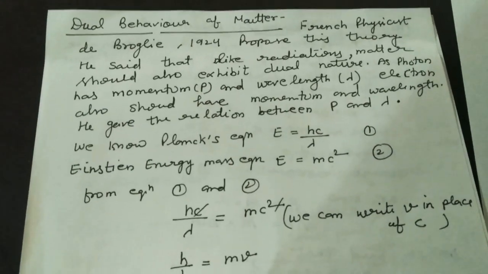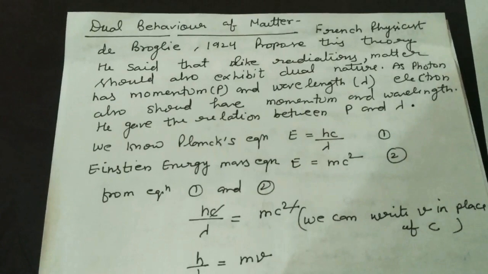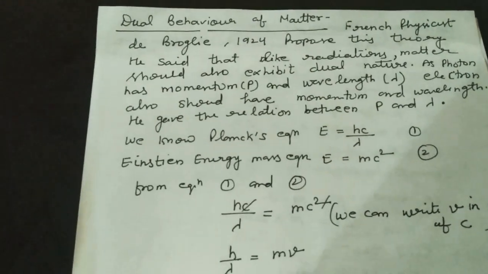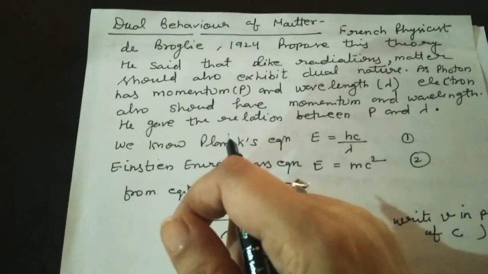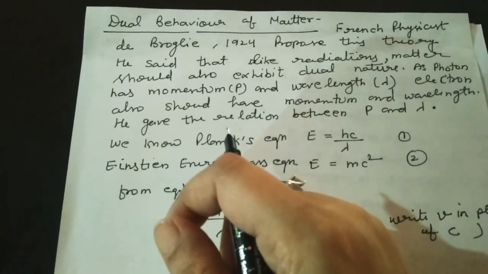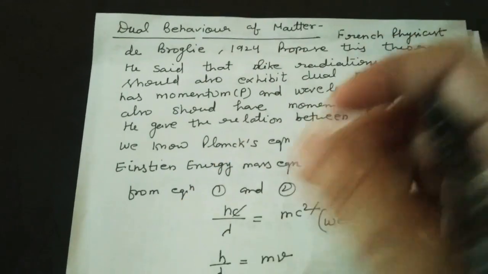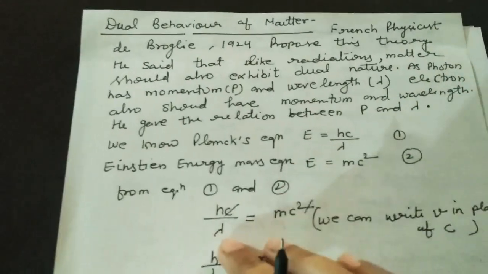So the French physicist de Broglie in 1924 proposed a theory in which he said, as radiations exhibit dual behavior, that is particle as well as wave behavior, similar to that, matter should also exhibit dual behavior.